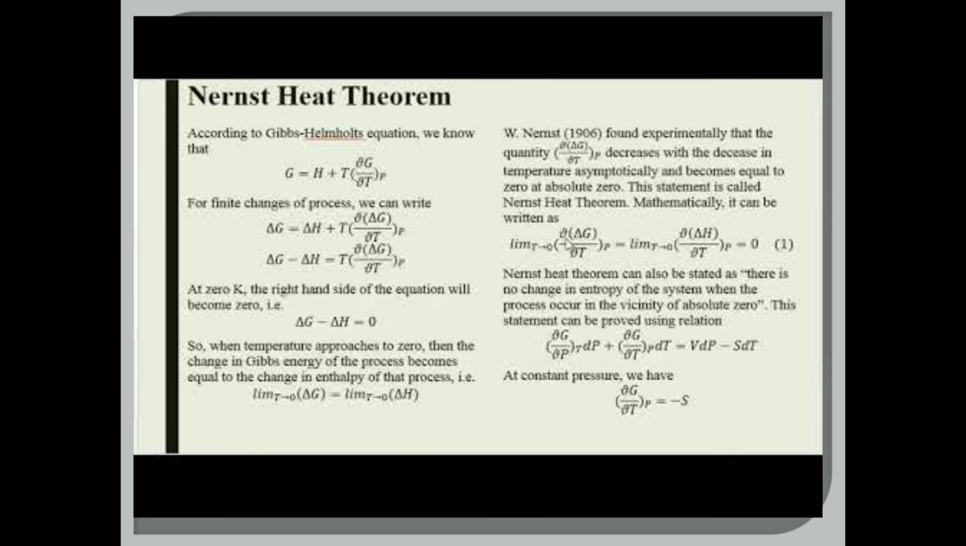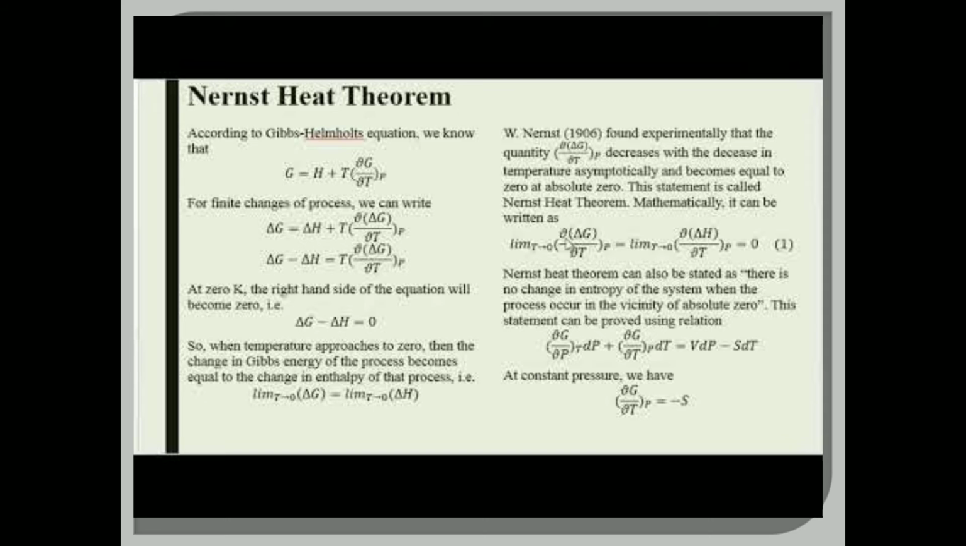Now moving towards the Nernst heat theorem. This theorem was put forward by German physicist Walter Nernst, and he received the Nobel Prize in chemistry for this. According to Nernst, he started his theorem from the Gibbs-Helmholtz equation, which is represented as G = H + T(∂G/∂T) at constant pressure, where G is the free energy, H is the heat content, and the right hand side term, T(∂G/∂T), is at